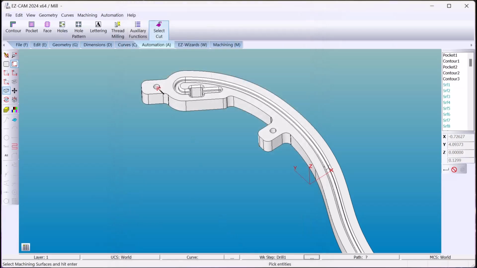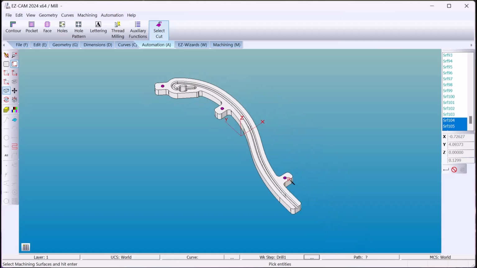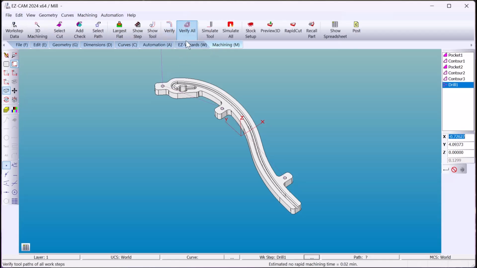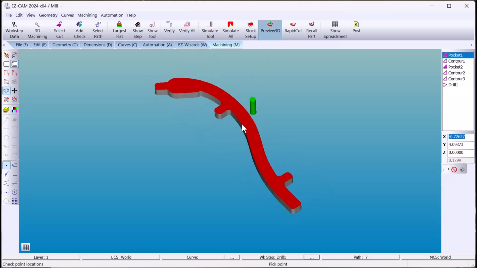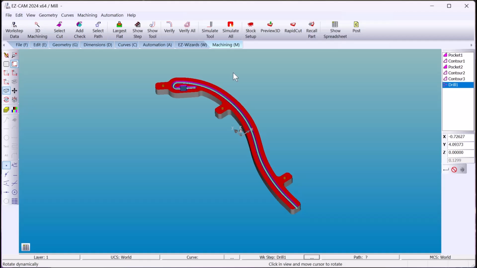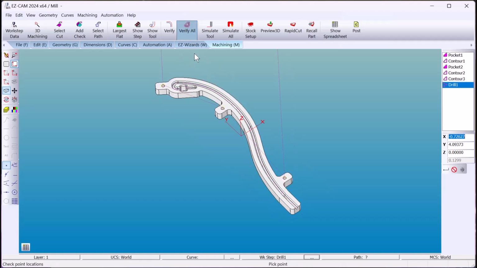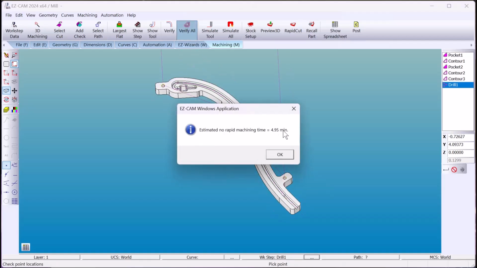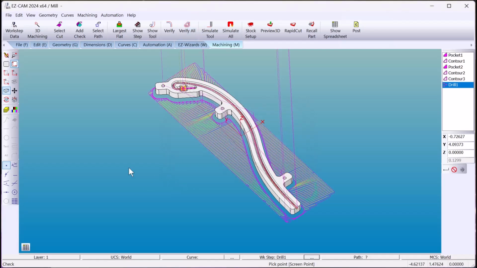Now we select one hole, and if the holes match, if they're the same size, it'll find all the holes. And verify that. Okay, now if I use verify all, it gives me an overall machine time based on the feeds and speeds. No, I didn't set them accordingly.